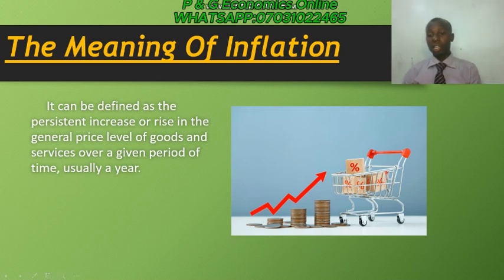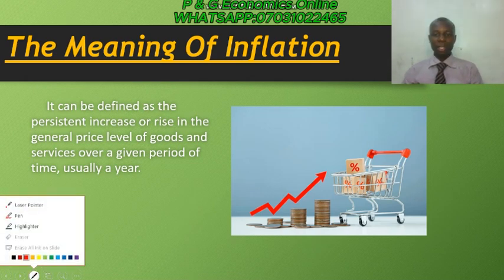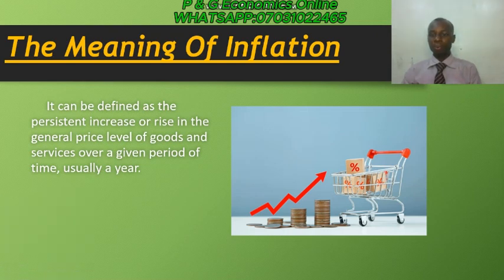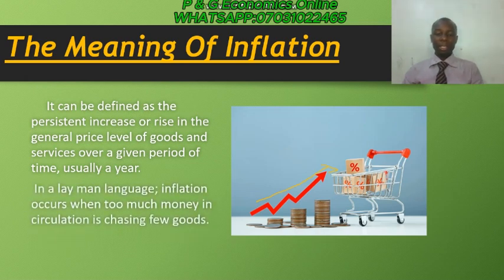As you can see in the image here, the cost of items is going up. You can see the arrow is rising, which indicates inflation. However, in layman's language, inflation can simply mean when too much money in circulation is chasing few goods. So the question now is, what are some types of inflation that we have?